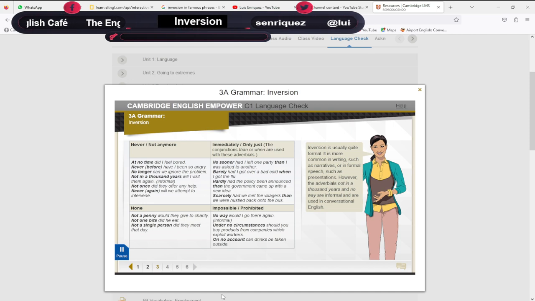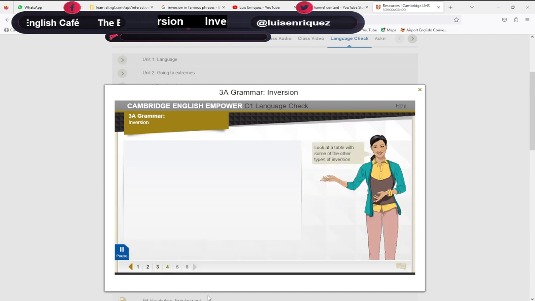Inversion is usually quite formal. It is more common in writing, such as narratives, or in formal speech, such as presentations. However, the adverbials not in 1,000 years and no way are informal and are used in conversational English. Look at a table with some other types of inversion.